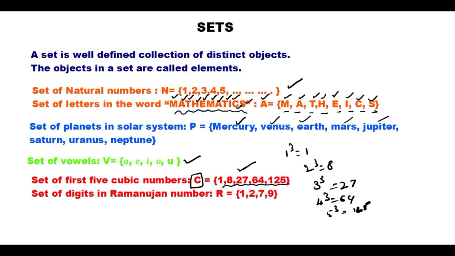What is the Ramanujam number? 1729, correct? What are the digits in the Ramanujam number, the set of the digits? For a set, curly brackets are compulsory. The digits are 1, 2, 7, 9, separated by commas. So this is an example for a set.